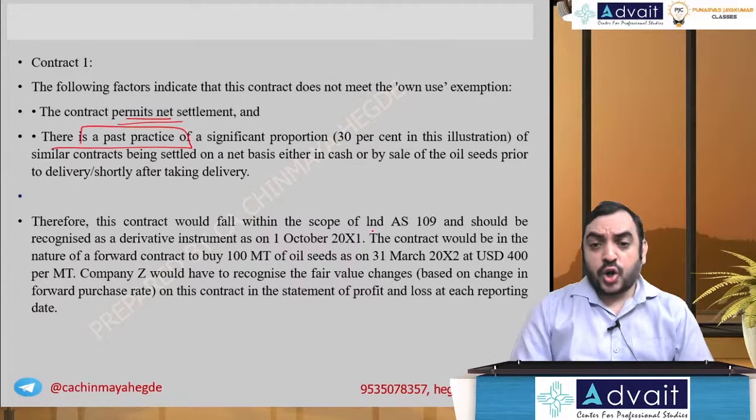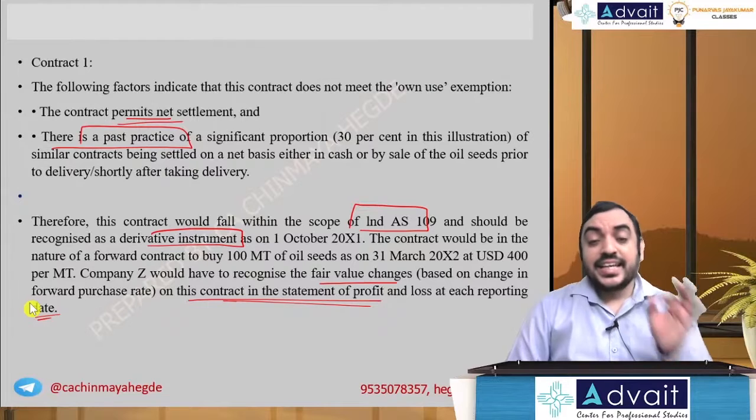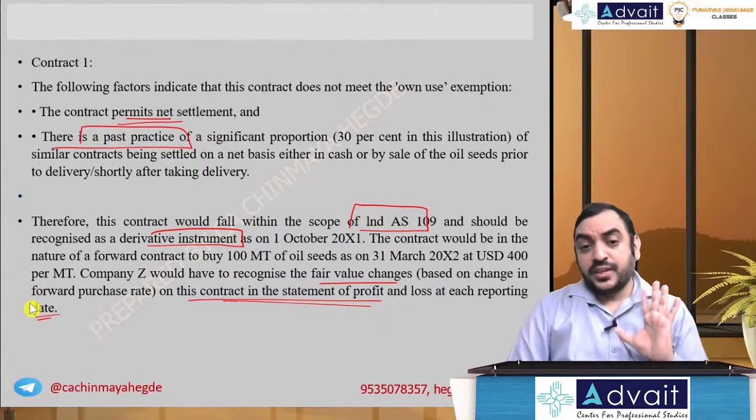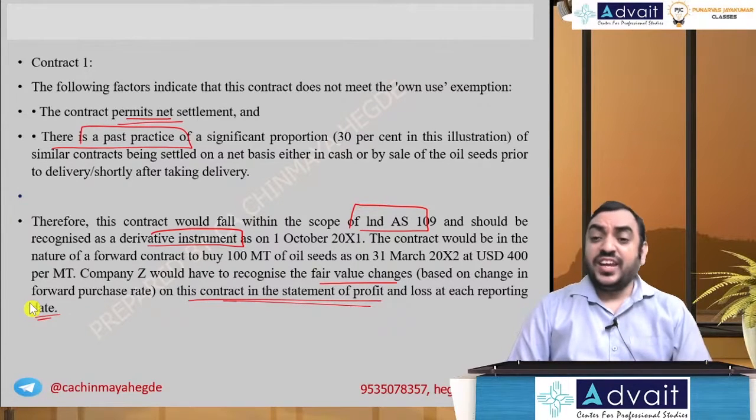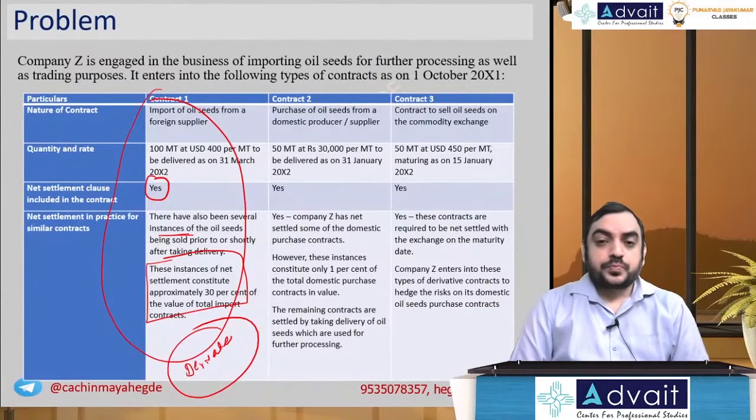Therefore, the contract will be under Ind AS 109 and should be recognized as a derivative. The contract will be recognized with fair value changes in the statement of profit and loss on each reporting date. So basically, we have to classify it as FVTPL. Okay, let's look at contract 2.